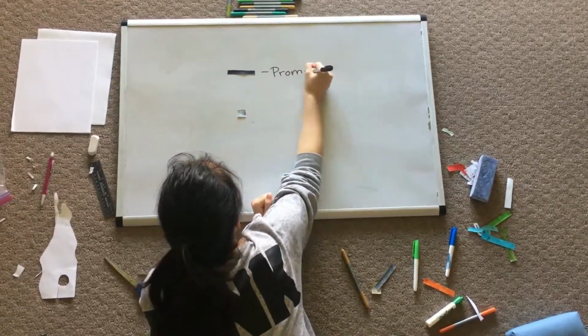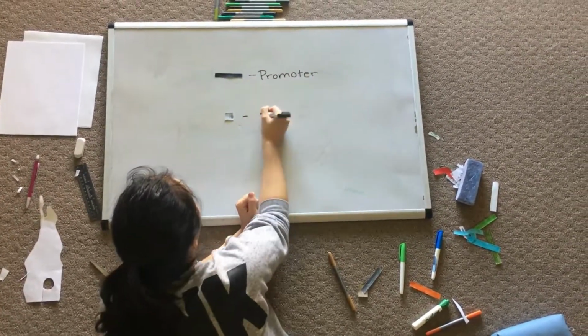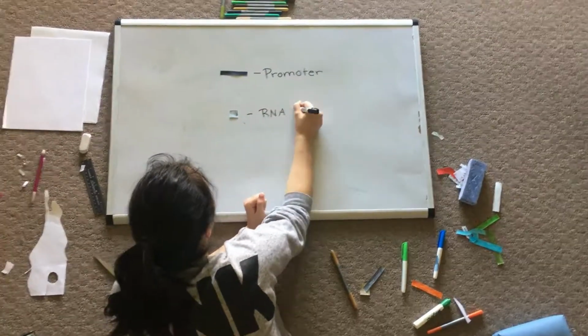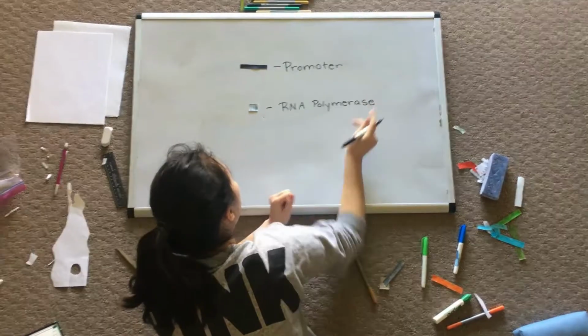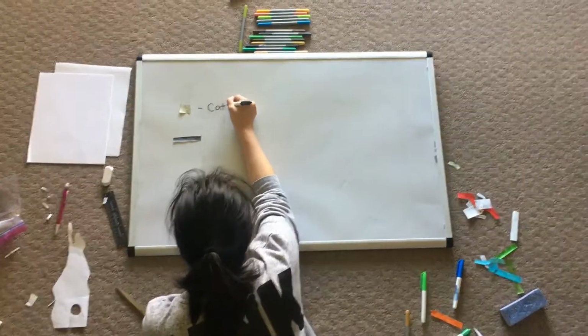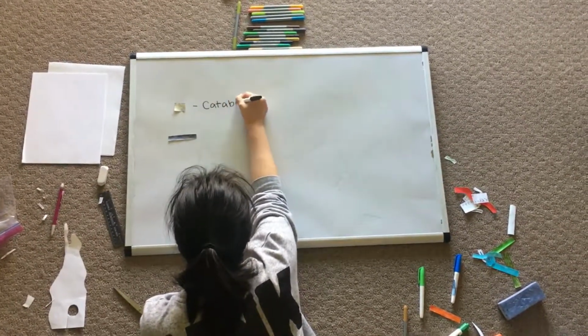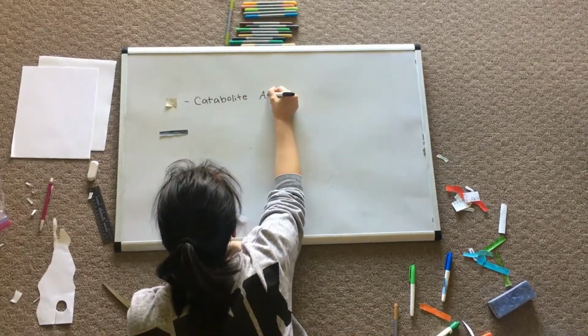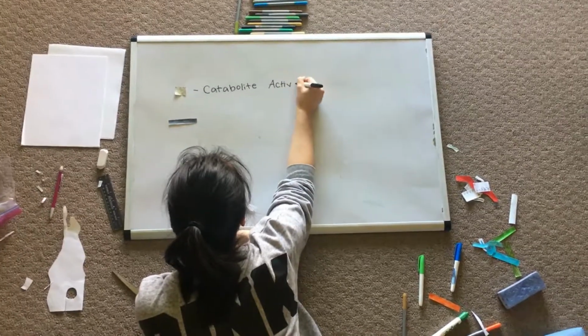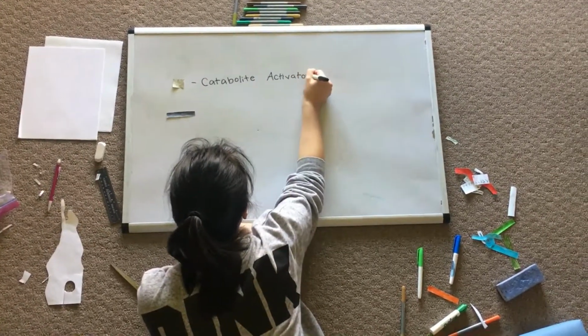First, the promoter, which is the binding site for RNA polymerase, the enzyme that performs transcription. Next, the operator is a negative regulatory site where the Lac repressor binds. The regulators turn the operon on and off in response to lactose and glucose levels. These are the Lac repressor, the lactose sensor, and the catabolite activator protein, or CAP, the glucose sensor.